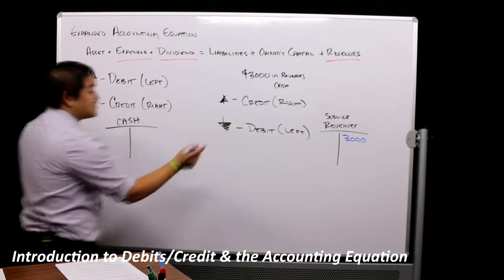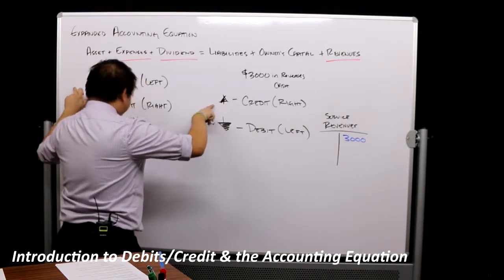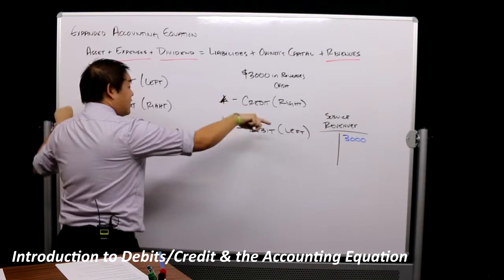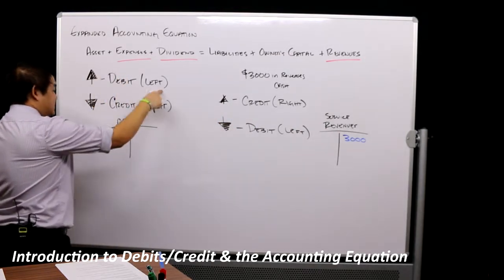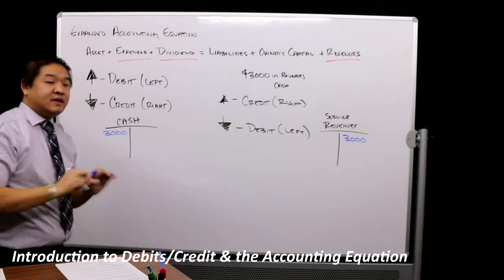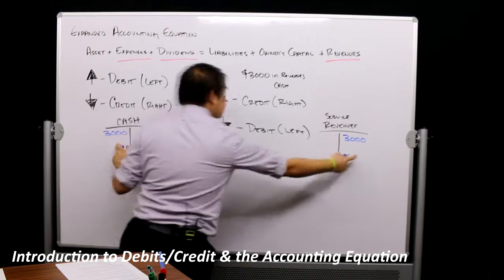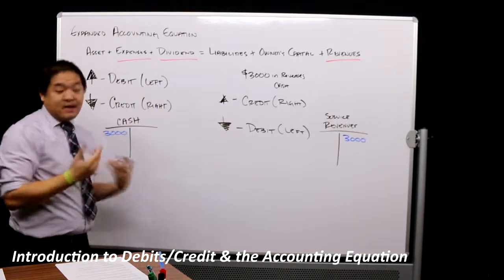Notice both of these are increasing in nature. However, they have different things happening when it comes to the regular T account. So increasing debit, debit means left. We're going to put $3,000 here. Principal duality says we have at least 2. We've got 2. 1, 2. We're done. So that's the debits and credits.